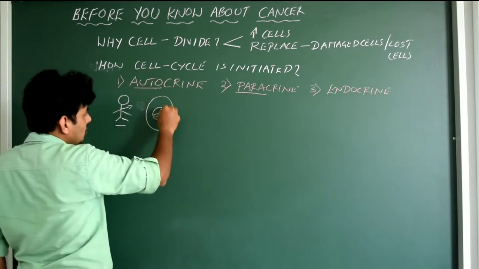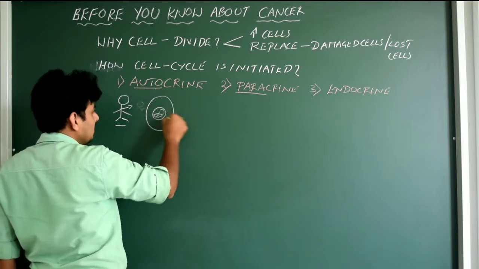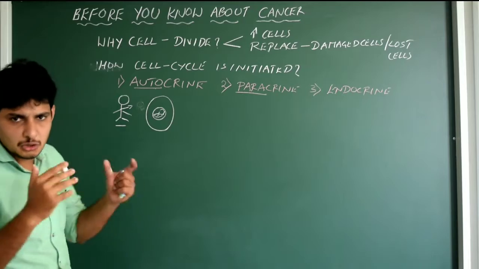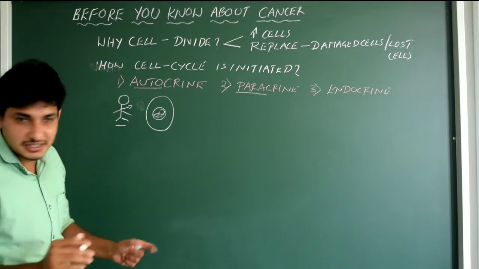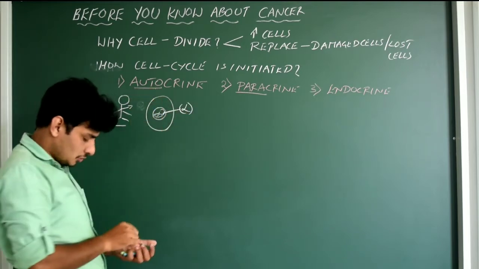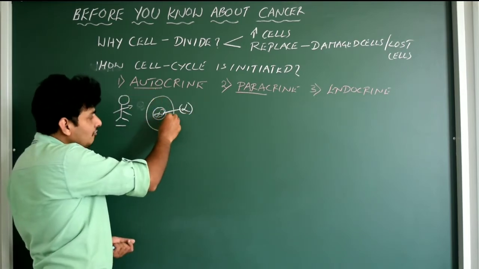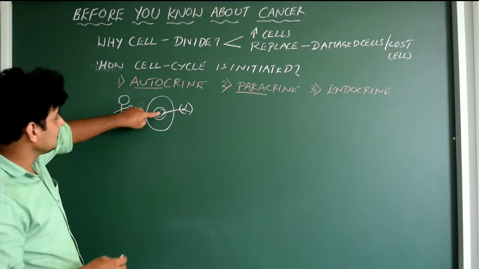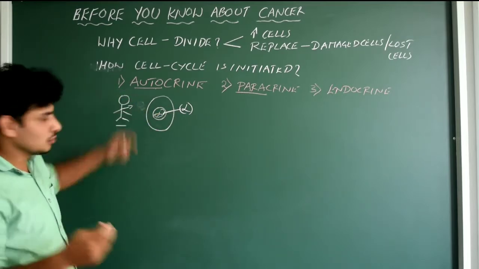Let me just talk about the autocrine. Now this cell, to replace that lost cell, is going to produce a protein. It's going to produce a type of protein. There are millions of proteins actually. Okay, we just consider protein alpha. Protein alpha is now produced because of the transcription and translation process of the genetic material of this cell. Yes, we know that.